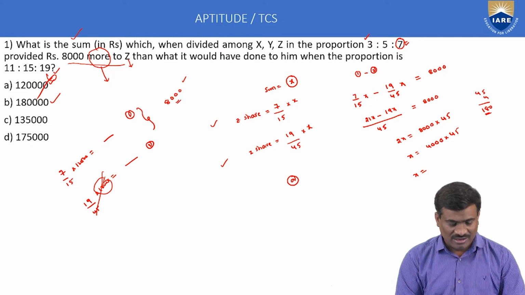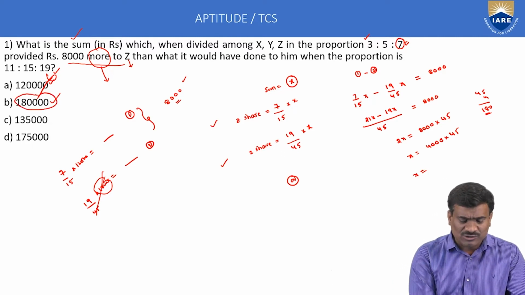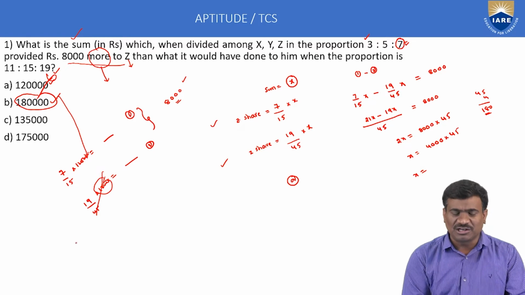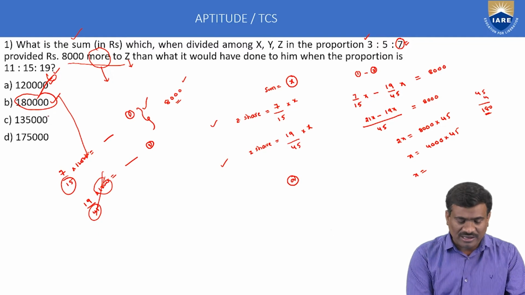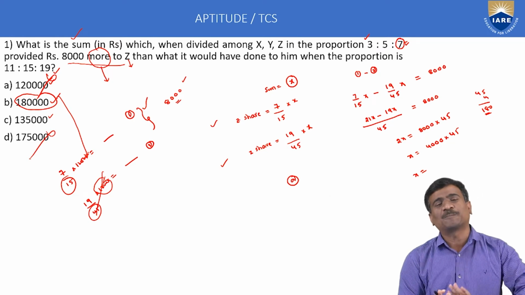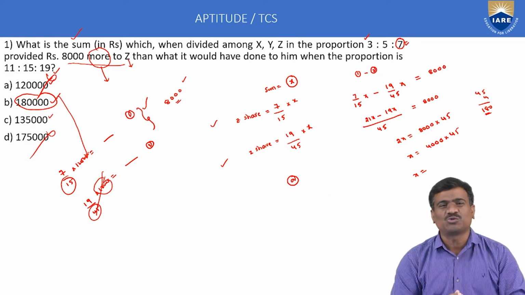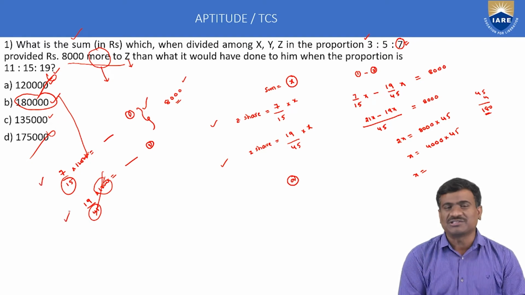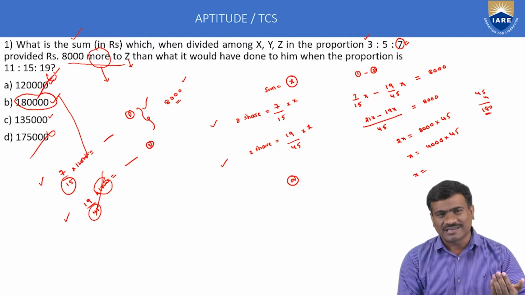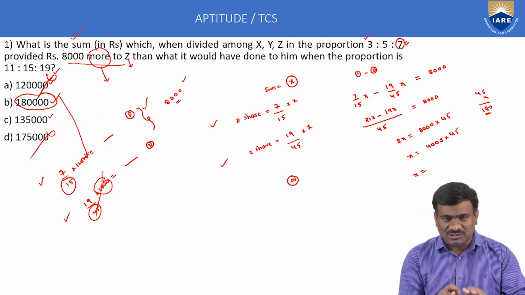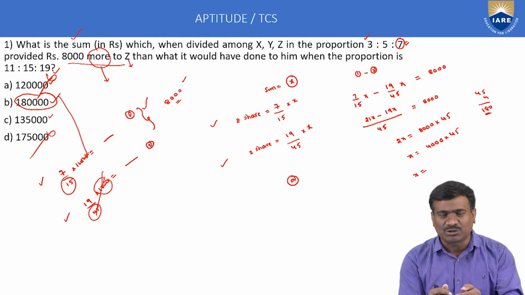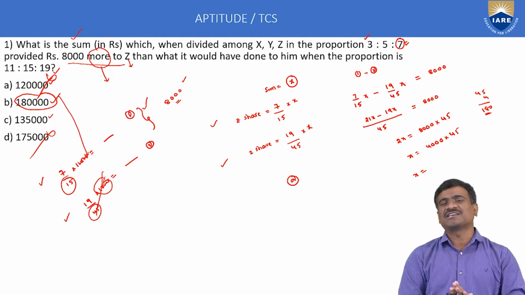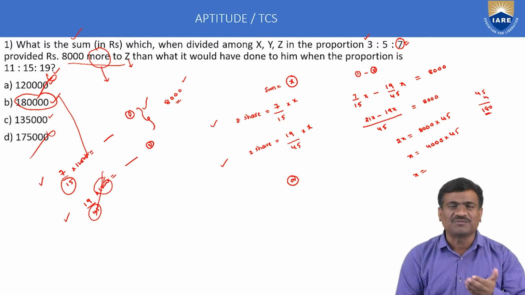Option verification method. Next, 1,80,000 is a multiple of 15 and a multiple of 45. This may be correct. And next, 1,35,000 is also correct, but 1,75,000 is not correct. In the option verification method, you have to check only two options. Using the two options, calculate Z share in the first ratio and Z share in the second ratio. If the difference of these two is equal to 8,000, that option only is correct. This is about the shortcut method, the option verification method.